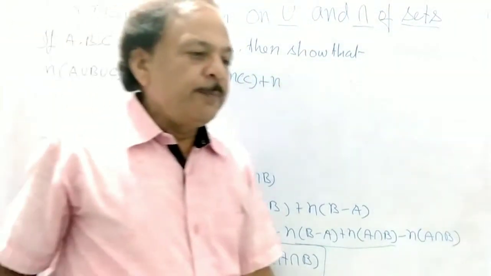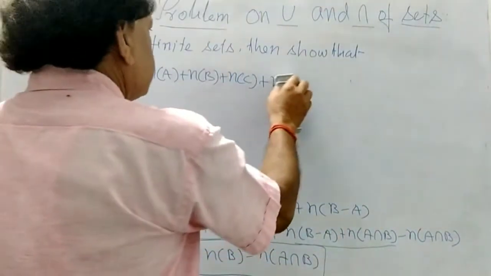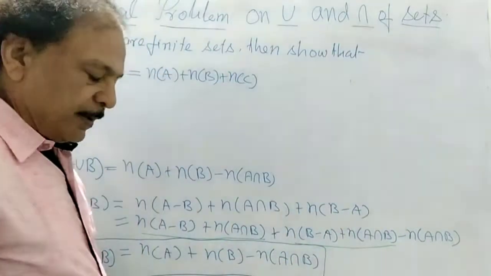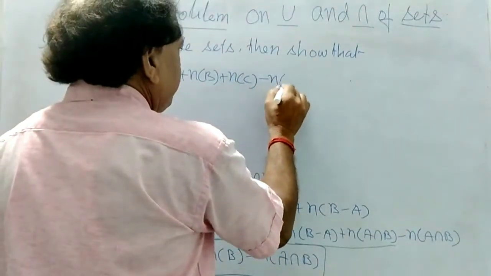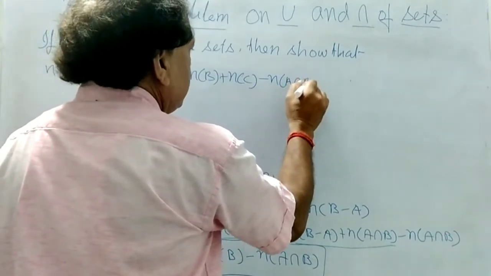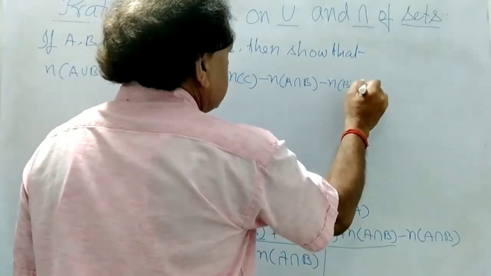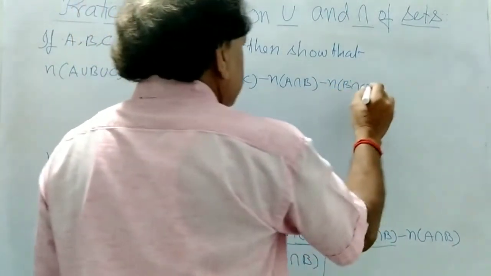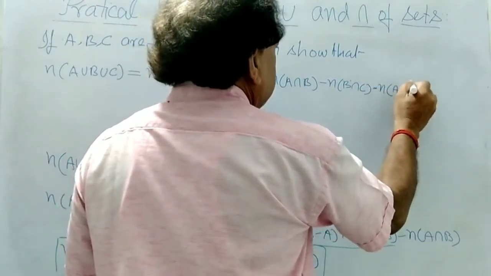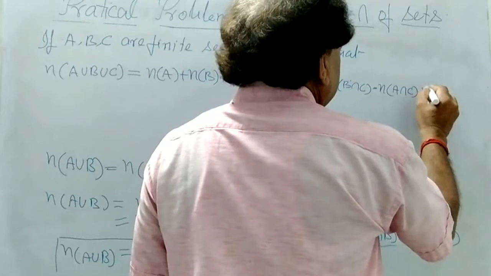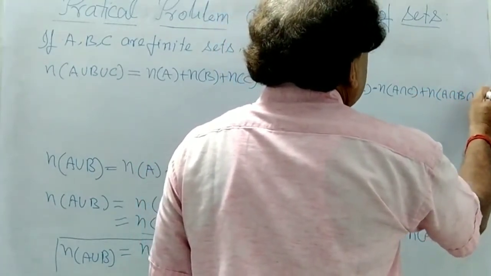That will be equal to N(A) plus N(B) plus N(C) minus N(A intersection B) minus N(B intersection C) minus N(A intersection C), and then plus N(A intersection B intersection C).